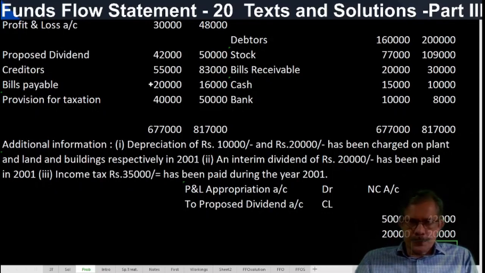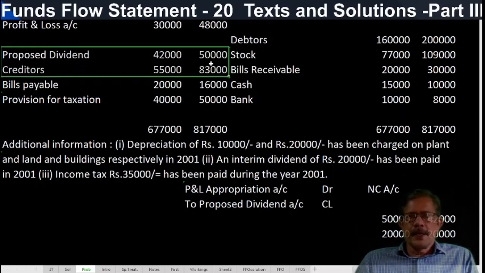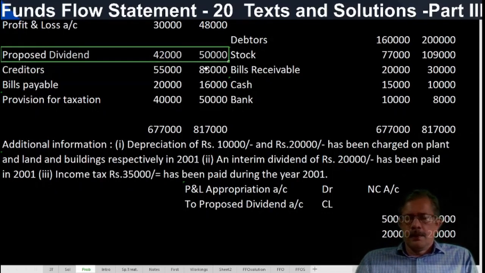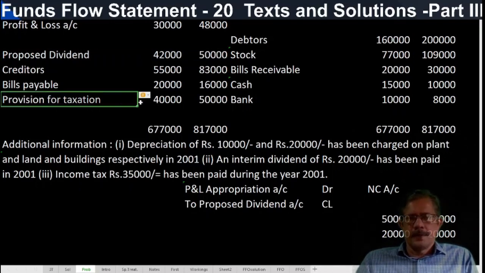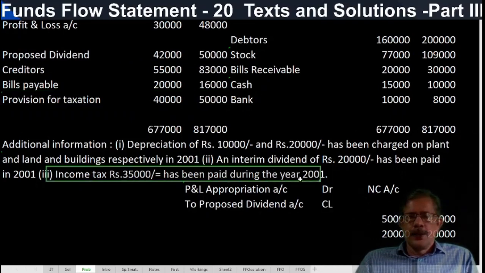So here in this problem, we have taken proposed dividend as non-current. And this assumption should be given in the answer. Proposed dividend is treated as non-current, and provision for taxation is also treated as non-current. It should be treated as non-current in this question. Income tax paid during the year or provision made during the year, any one item will be given in the question.